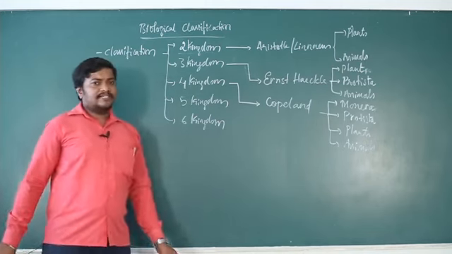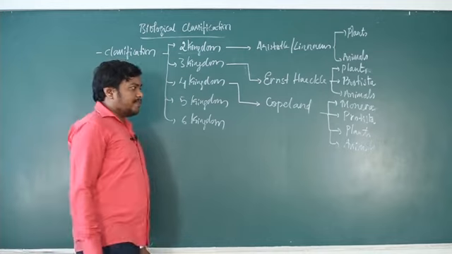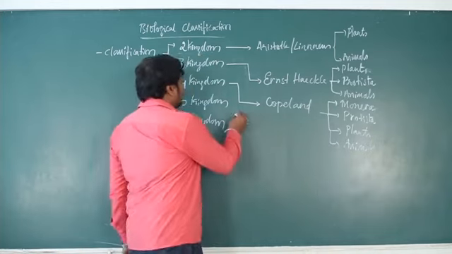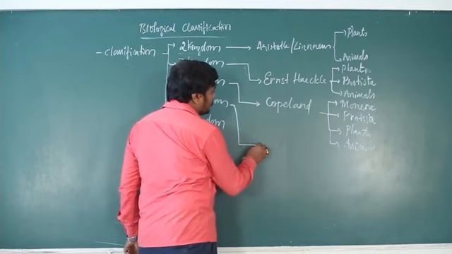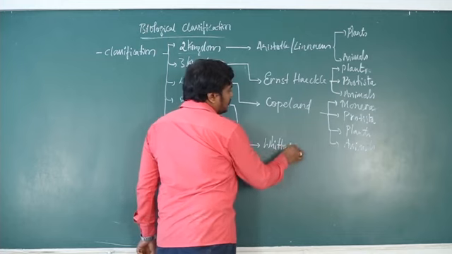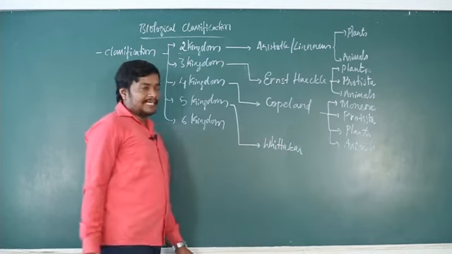With a little advancement in science again, there is a need to separate some organisms which are present in one group. They created a new kingdom. That kingdom was proposed by R.H. Whittaker. R.H. Whittaker's 5 kingdom classification.